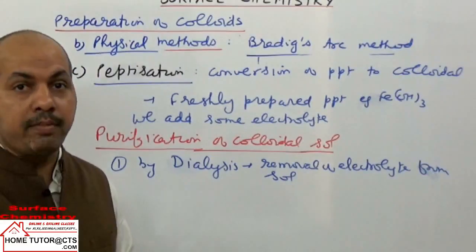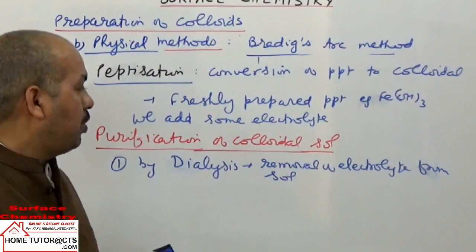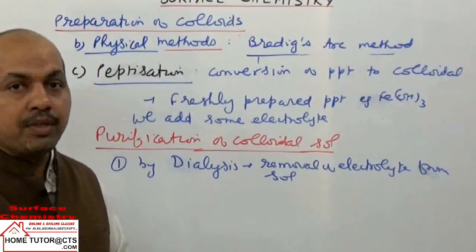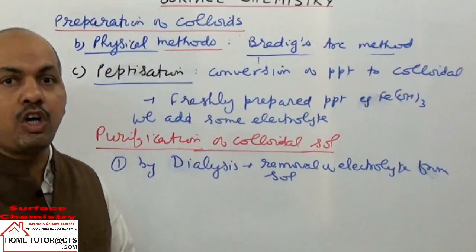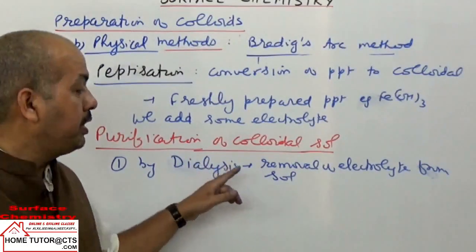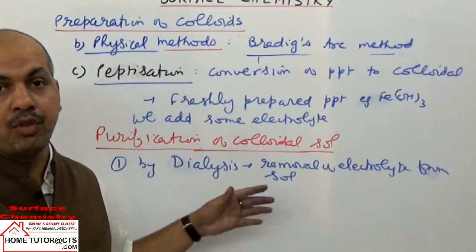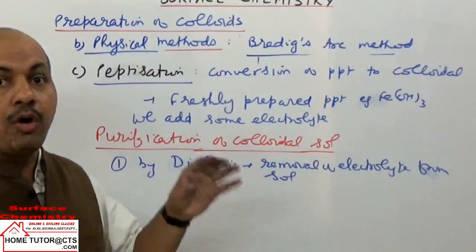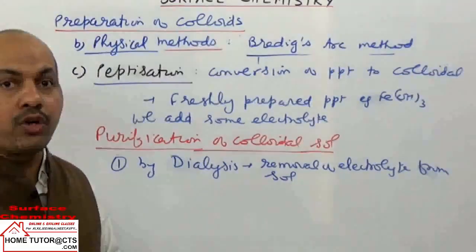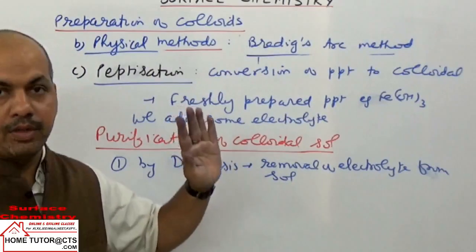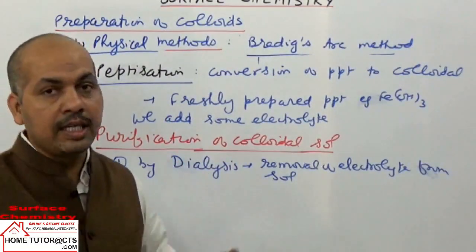In this case it is done by passing the sol through a suitable membrane, normally an animal membrane, which will allow the passage of smaller particles only, but not the colloidal particles. So that method is called the method of dialysis.